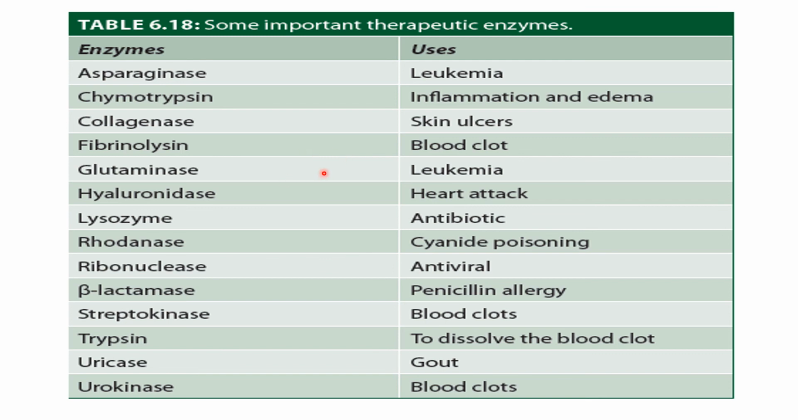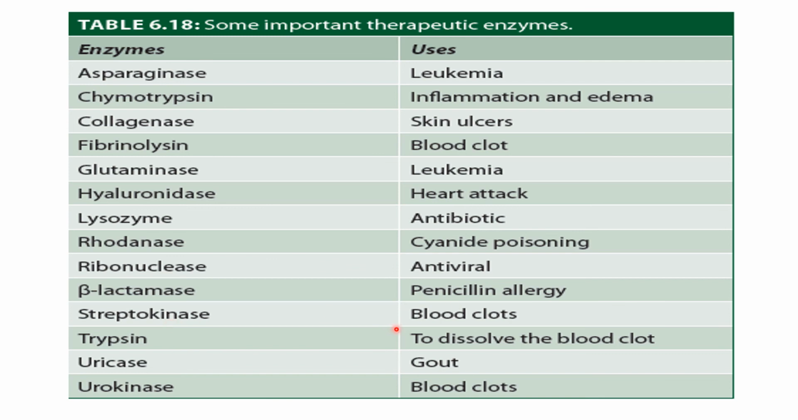Some other examples of therapeutic enzymes. Asparaginase in leukemia we have seen. Chymotrypsin is given to decrease inflammation and edema. Then collagenase is given in the treatment of skin ulcers. Fibrinolysin is given in the treatment of blood clots. Glutaminase in leukemia; asparaginase and glutaminase are given in leukemia. Hyaluronidase is also given in heart attack. And lysozyme is an antibiotic. Rhodanese is given in cyanide poisoning. Ribonuclease is antiviral. Beta-lactamase is given in penicillin allergy.